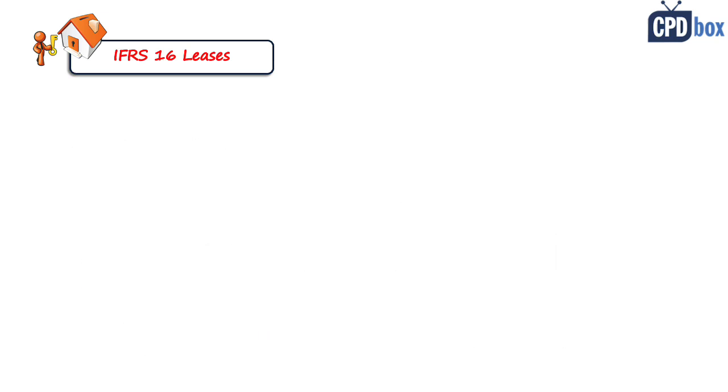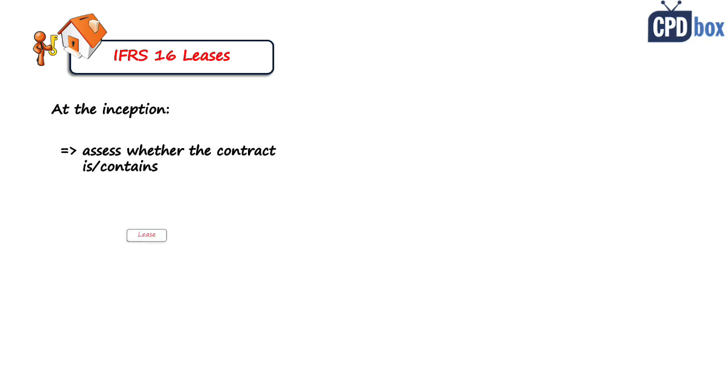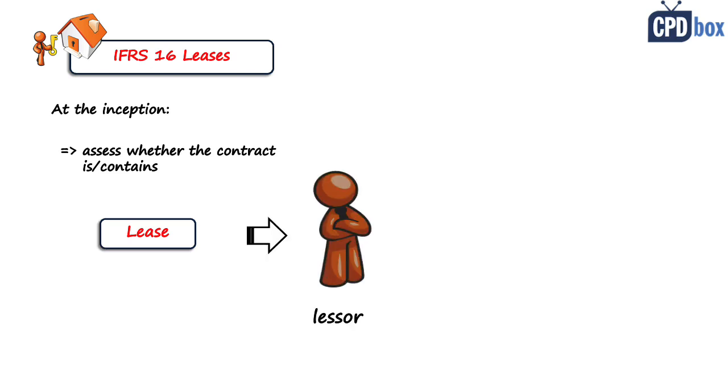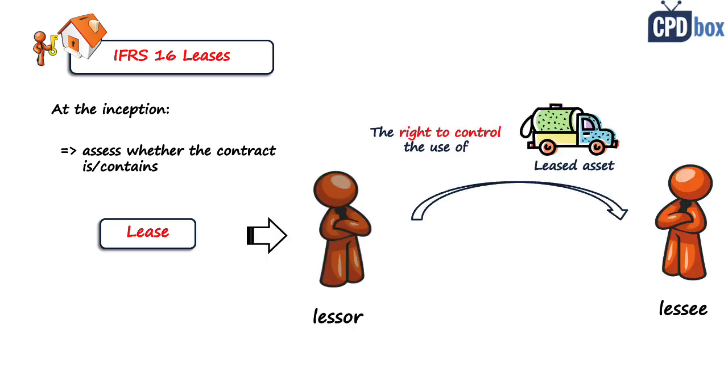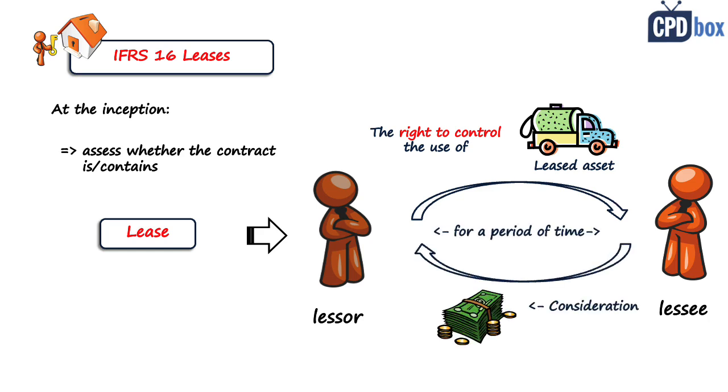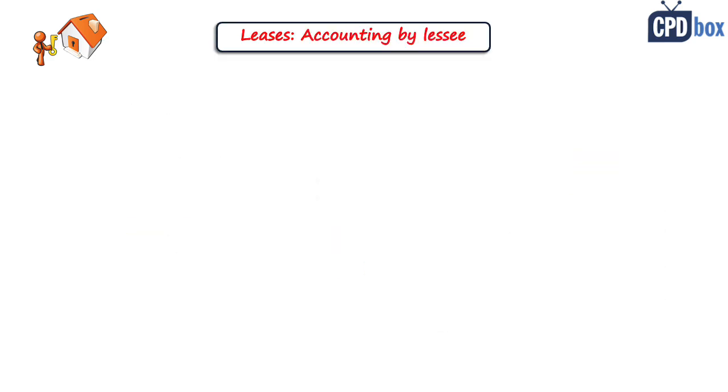Now, at the inception of each contract, an entity shall assess whether the contract contains a lease or not. So basically, a contract contains a lease if it conveys the right to control the use of an identified asset for a specified period of time in exchange for consideration. And then the standard clarifies how to determine the lease term, how to separate non-lease components and other issues. But let's focus on the accounting for leases once you identify there is a lease. And we will start with accounting by lessee.